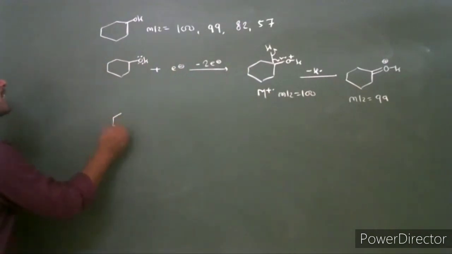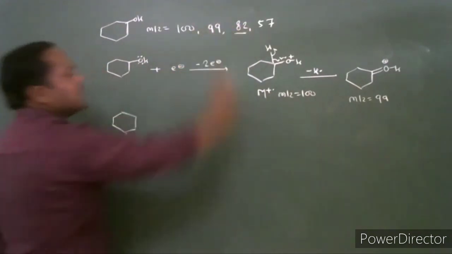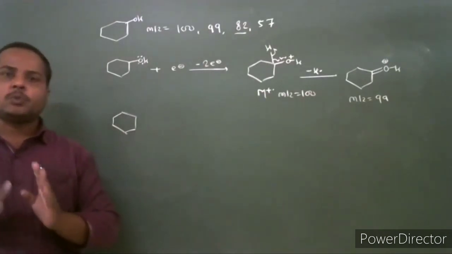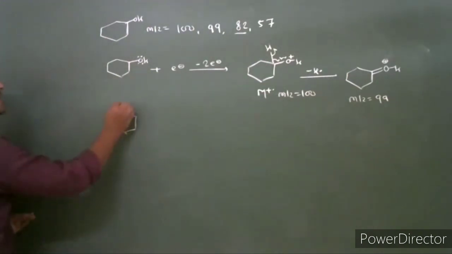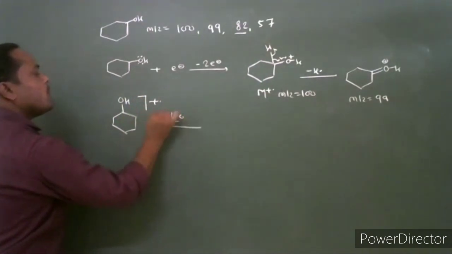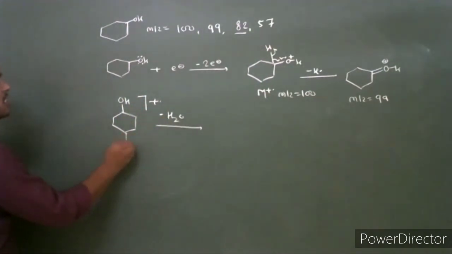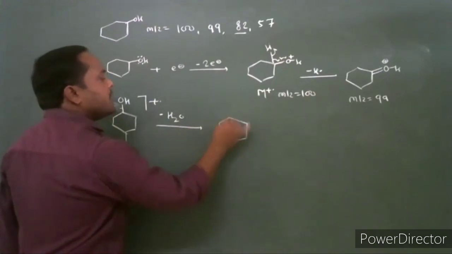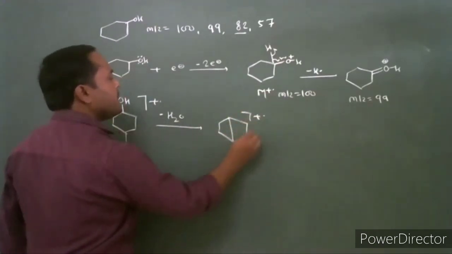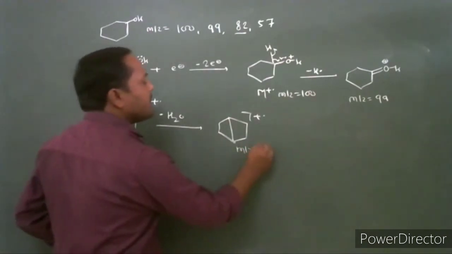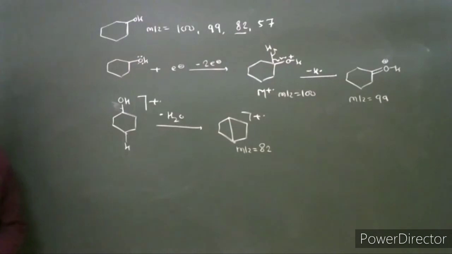Then consider the fragment ion at mass to charge ratio 82. The difference between the molecular ion peak and the fragment ion at mass to charge 82 is 18, so loss of a water molecule occurs. This molecular ion undergoes loss of a water molecule, 1,4 dehydration. The hydrogen is eliminated with the hydroxyl, and this fragment is formed. It is again a radical cation, an odd electron fragment. It has mass to charge ratio 82.